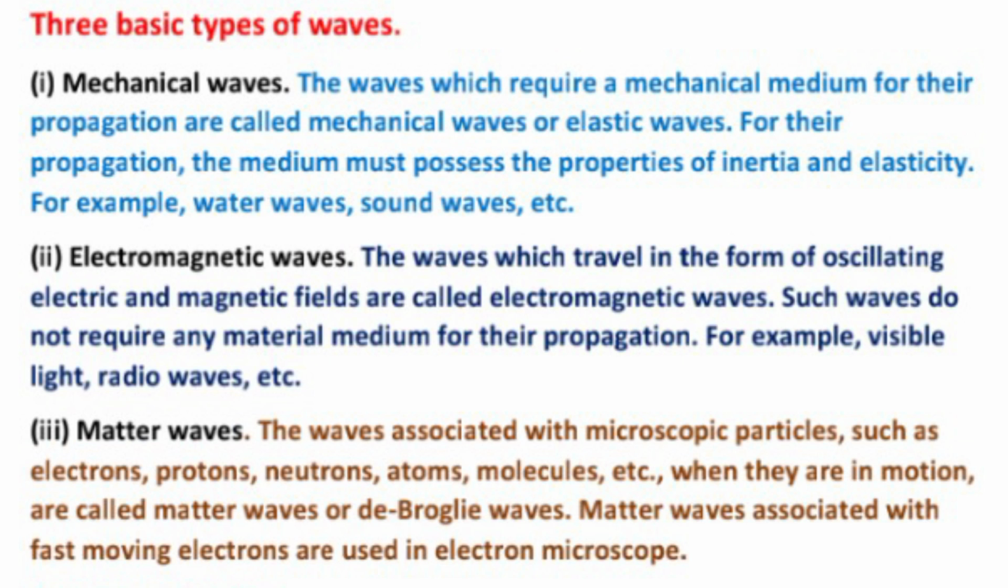Now, next is matter waves. Third is matter waves. The waves associated with microscopic particles such as electrons, protons, neutrons, atoms, molecules, when they are in motion, are called matter waves or de Broglie waves. Matter waves associated with fast moving electrons are used in the electron microscope.